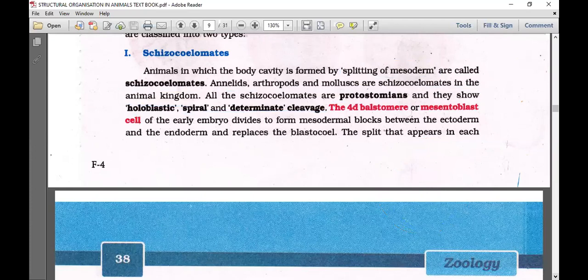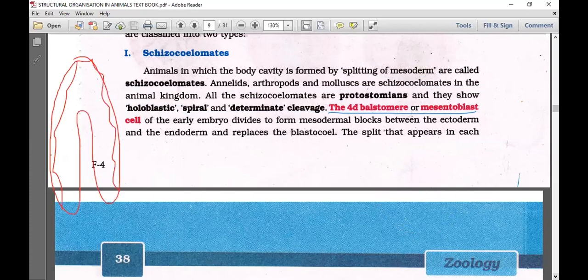Okay, so what's new? The 4D blastomere or mesentoblast cell of the early embryo divides to form the mesodermal blocks between the ectoderm and endoderm that replace the body wall. So I'll remind you once again, this is the gastrula stage. In the gastrula stage, we said the outer layer is ectoderm and the inner layer we call endoderm. This is the endoderm.